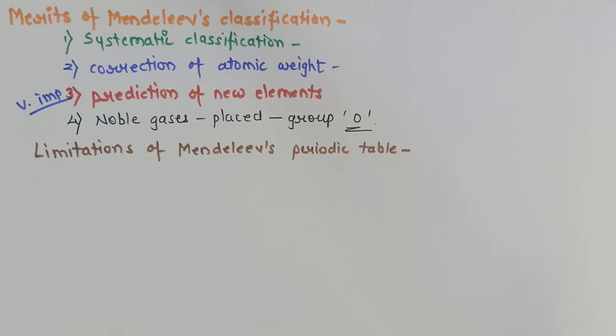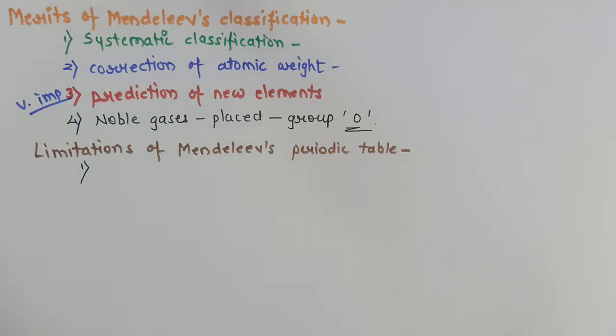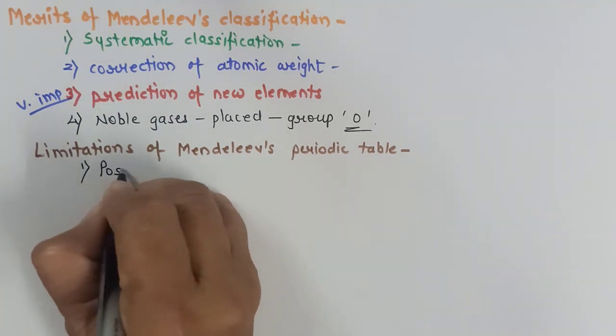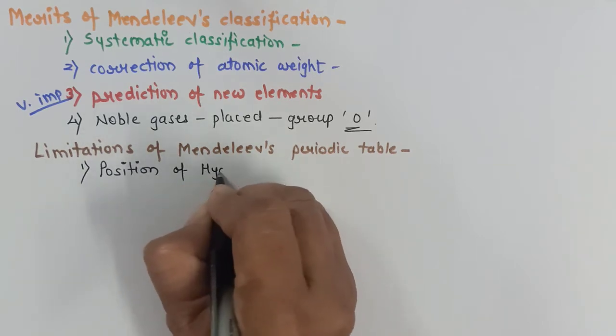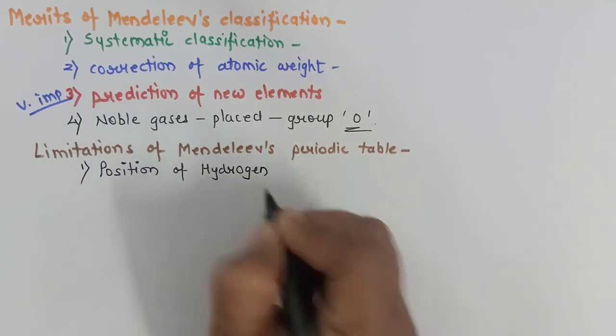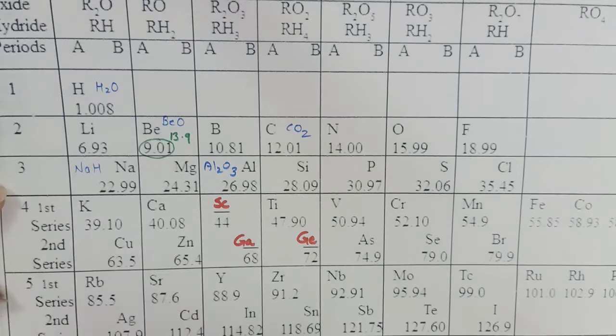Although there were very strong points in favor of Mendeleev's periodic table, the limitations of this table were also equally strong. The very first one was the position of hydrogen. Hydrogen is an element with valency 1. So it can be placed with alkali metals as well as with halogens.